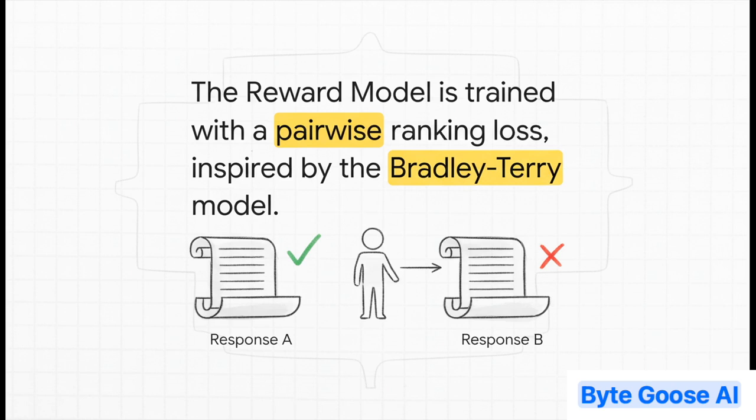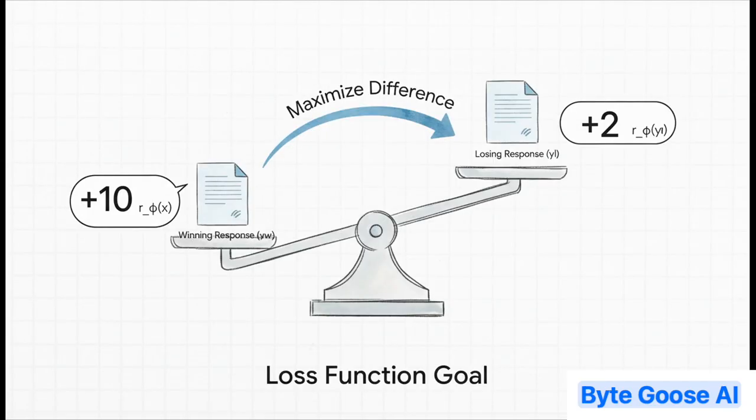The math behind this comes from a neat statistical idea called the Bradley-Terry model, which was designed to predict who would win a match between 2 players. For us, the players are just 2 different answers from our AI. And the training goal here is really simple, but it's super powerful. If you look at the formula, all it's trying to do is make sure that the reward score for the winning response, the one the human liked, is higher than the score for the losing response. The whole point of this loss function is to maximize the gap between those 2 scores.